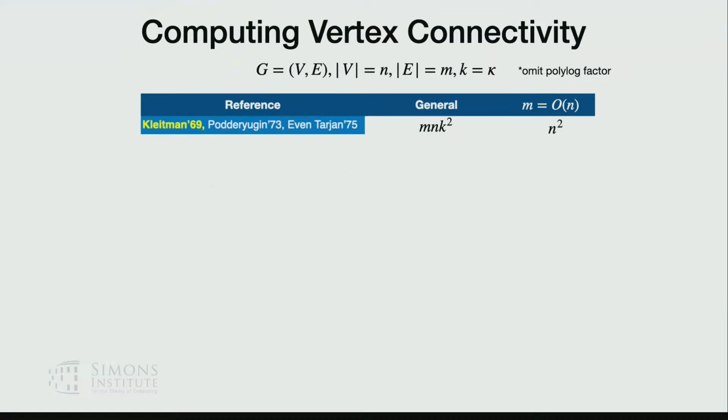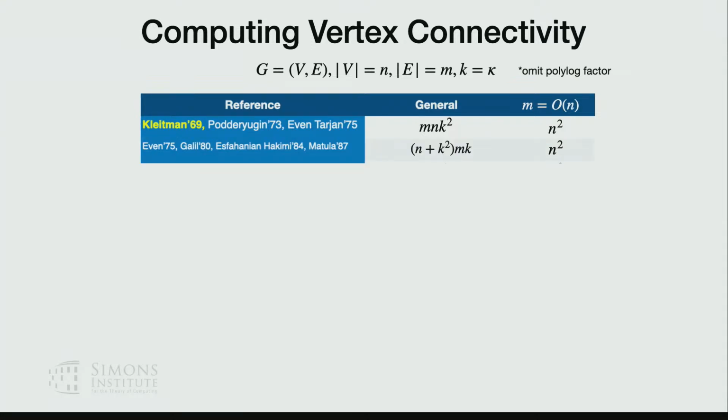Okay, let me give you a quick survey of the vertex connectivity problem. The complexity was first studied around 1969 by Kleitman, and the complexity is about mnk squared. Here k is the size of the optimal cut, the optimal separator. The third column is the simplified complexity when the graph is sparse, which is quadratic. What do we know in the literature? In a very classic work, they improved the running time to something of this form, n plus k squared. And with randomization, Becker et al. managed to improve the complexity to mn times k.